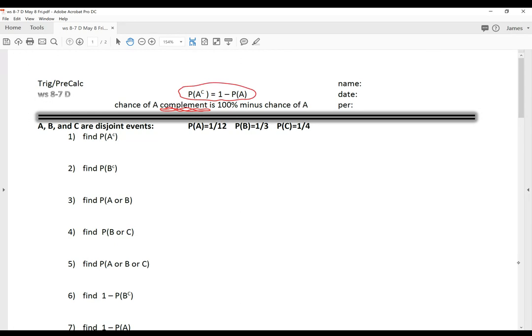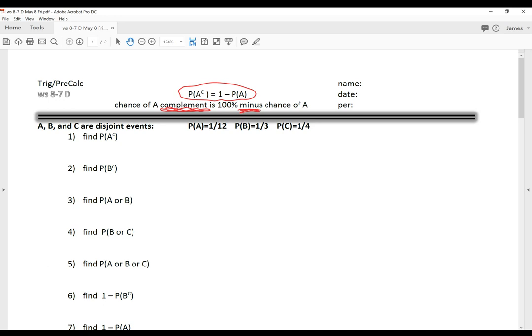What does that mean? It means the chance of something not happening is 100% minus the chance of something happening. For example, if you have a 70% chance of passing the class, what's the chance of failing the class? 30%. How'd you get it? Well, 100% minus 70%.